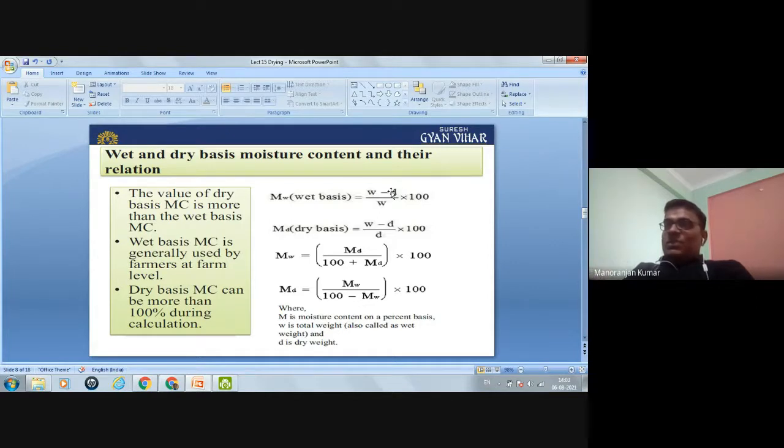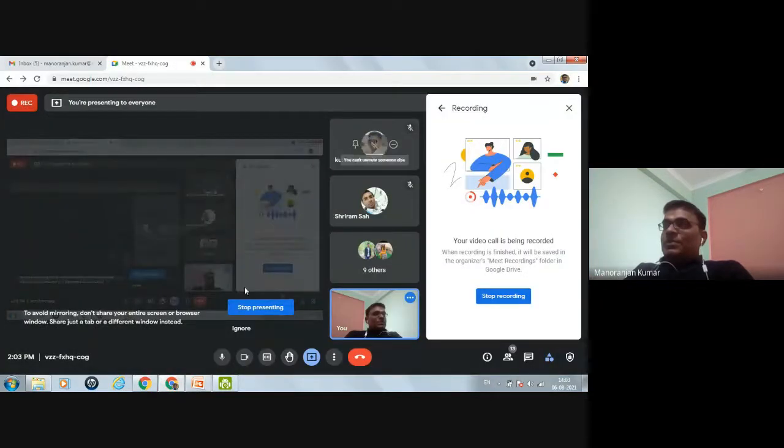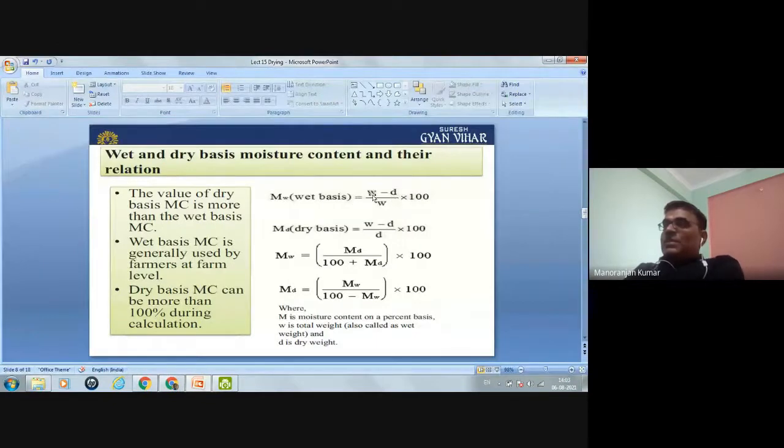Okay, so this is the dry weight of the grain, and this is the total weight of the grain. This is the weight of the grain after removal of moisture, and this is the weight of the grain including the moisture. Okay, so by the weight basis, the moisture content is calculated by this equation, W minus D. W minus D, what is it?